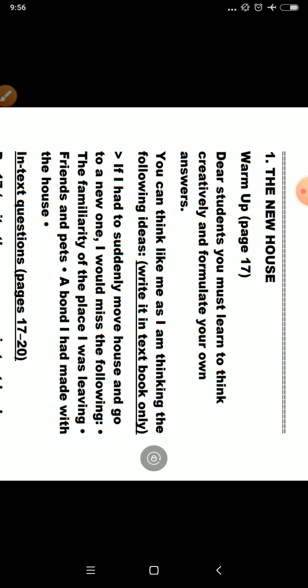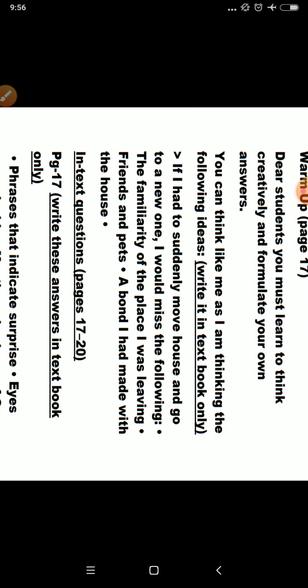Dear students, you must think creatively and formulate your own answer. After reading the chapter, you will have a lot of difficulty because you are not having a dictionary. So you all should have an English dictionary which gives hard English into easy English, so that you can learn this chapter. Still, for your help, we are here. We gave this so that you can think and write.